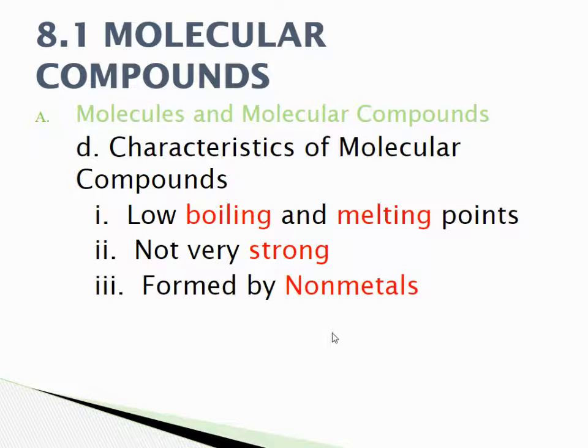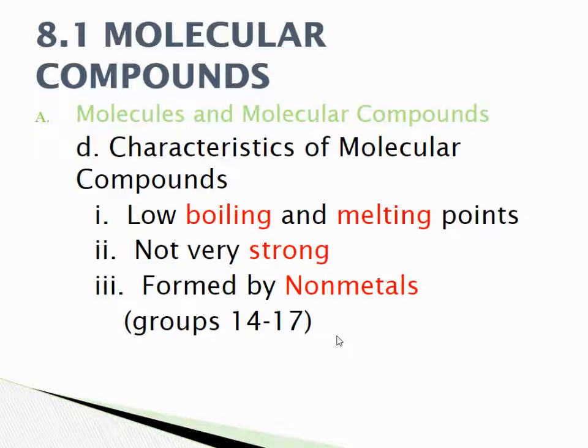So the characteristics of the molecular compounds is we have low melting and boiling points, so you're going to have a lot more gas. Think of it this way. When you think of carbon dioxide, you're going to see that as a gas more often than not, because when you think of carbon dioxide, you think of what you breathe out.